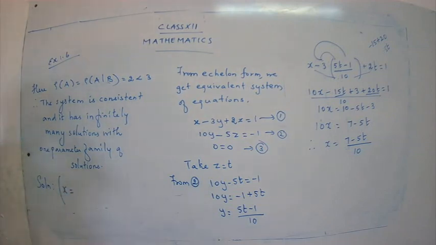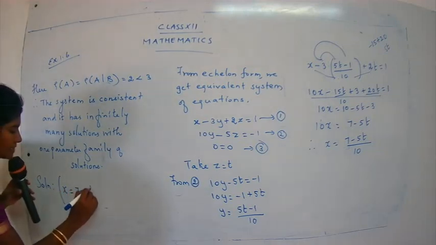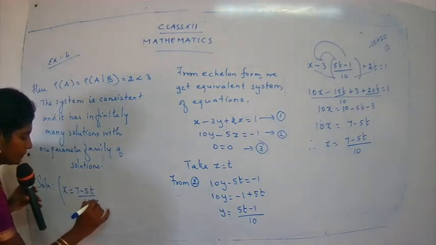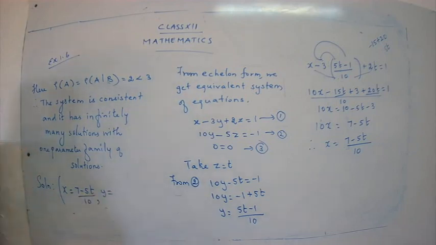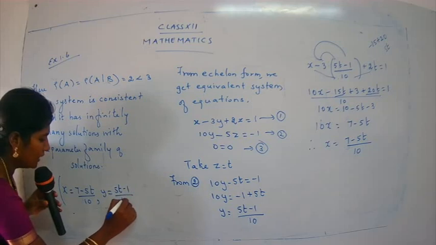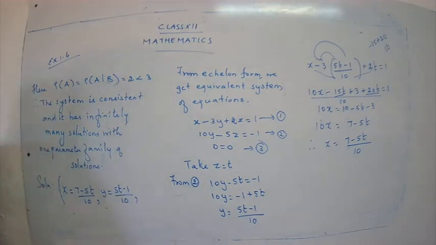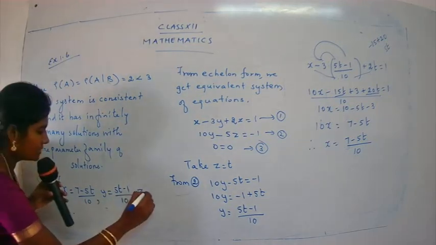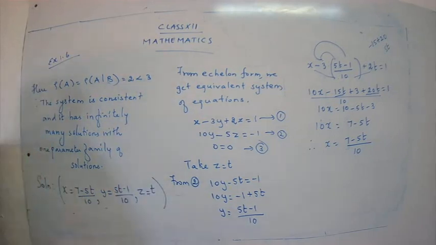What is the value for x, children? 7 minus 5t upon 10. What is the value for y? 5t minus 1 upon 10. And what is the value for z? Yes, it is t. So we have completed our sum number 2.